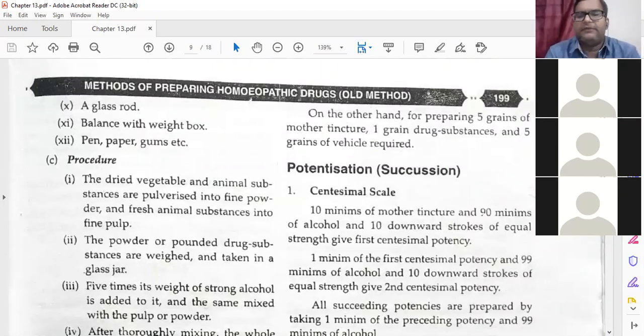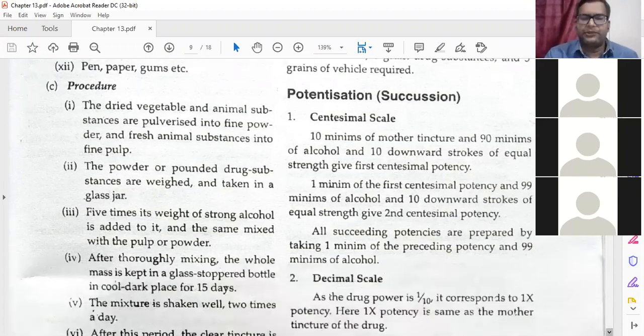Then 1 minim of the first potency and 99 minims of alcohol and 10 downward strokes of equal strength give the second centesimal potency. All succeeding potencies are prepared by taking 1 minim of the preceding potency and 99 minims of alcohol.